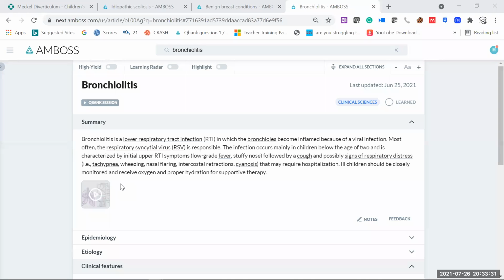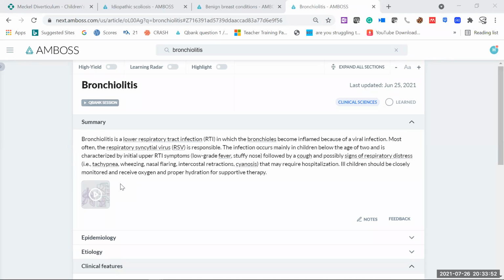So what are the signs of respiratory distress? Whenever the patient is having too much respiratory rate, tachypnea is there, wheezing is there, nasal flaring is there, some intercostal retractions you can see on examination. The baby is bluish because of hypoxemia. Cyanosis is there. So whenever these signs are mentioned, always think these are the signs of respiratory distress.